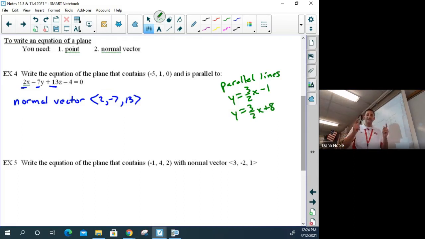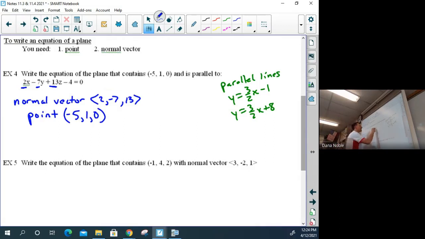So we need 2 things. We need the normal vector and we need the point. And we can see right here that the point that they're giving us is -5, 1, and 0. We have everything we need. So let's go ahead and start by writing the equation and find a new d value.